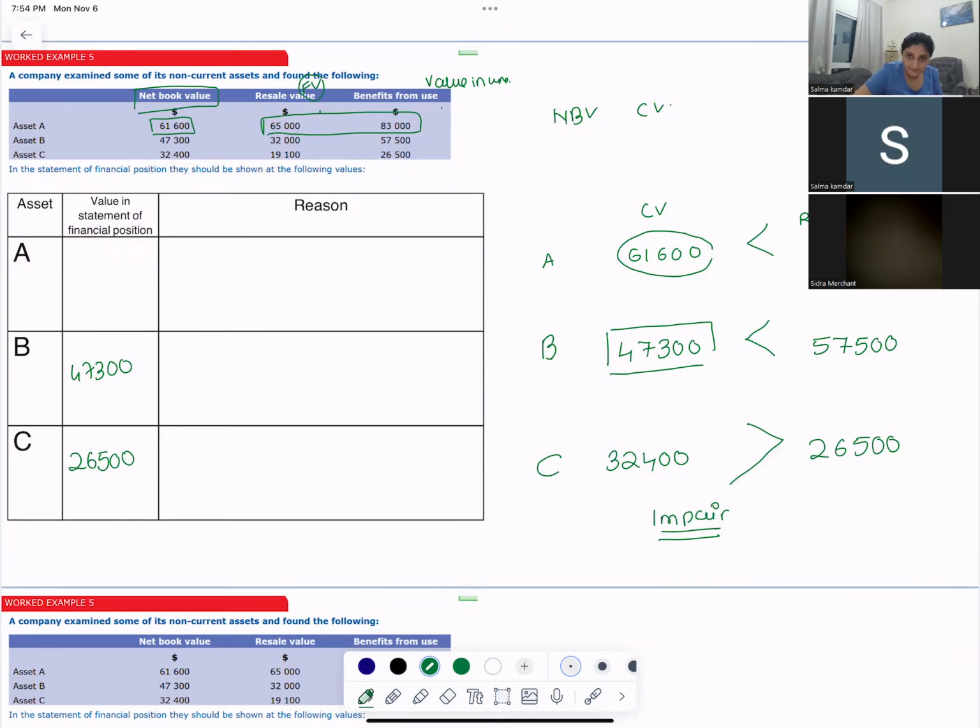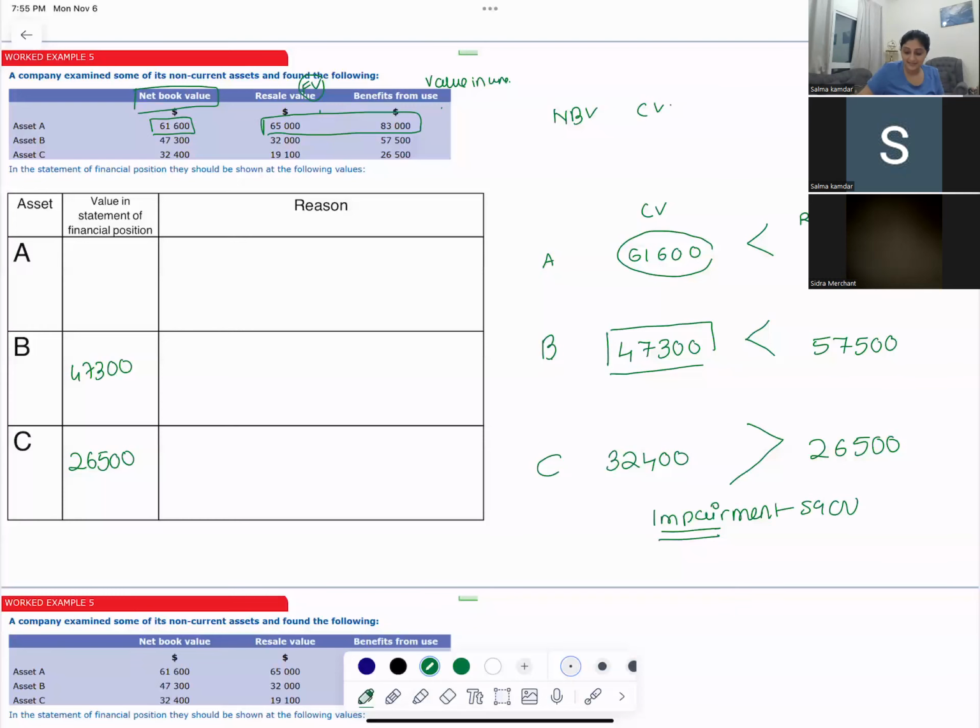You subtract both. What is the answer? 5,900. So your impairment loss is 5,900.